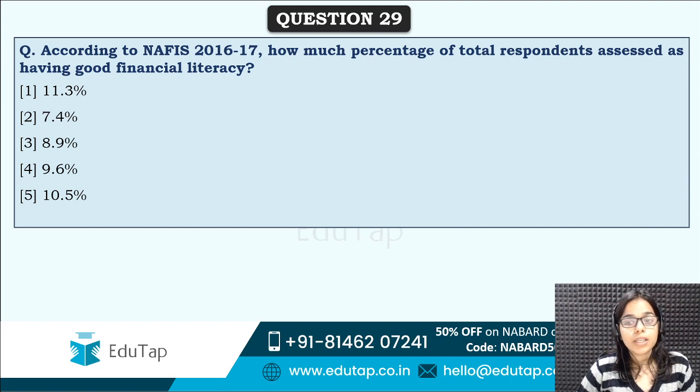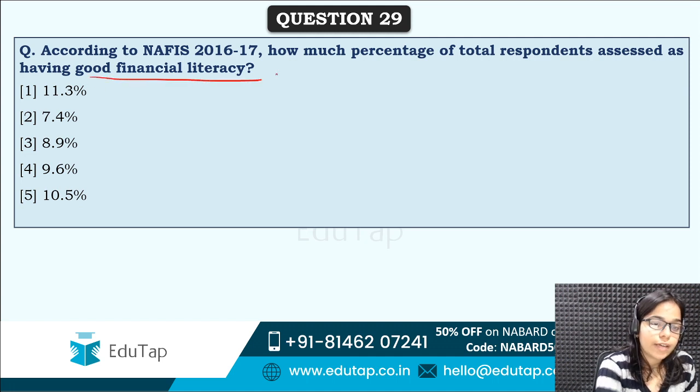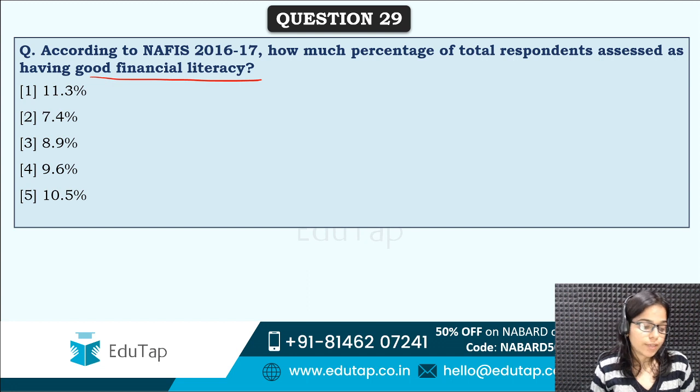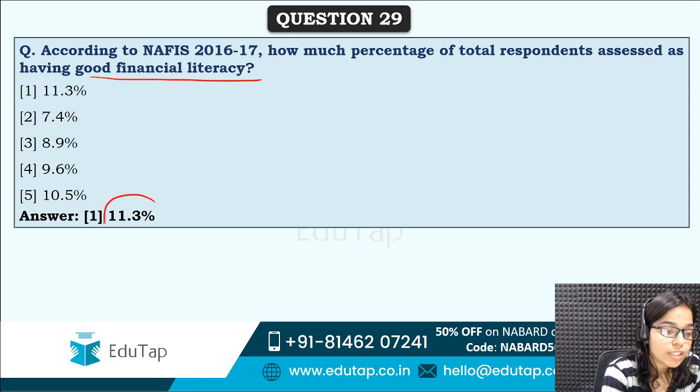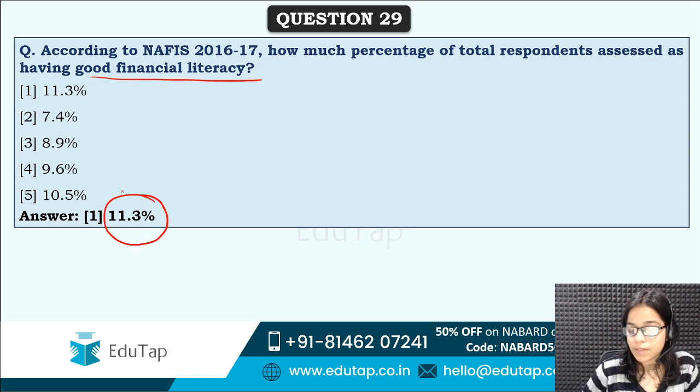Next is, how much percentage of total respondents assessed as having good financial literacy? So how many people have good financial literacy according to this survey? How much percentage of total respondents have good financial literacy? Correct answer is option first, that is 11.3%. So this much of total people have good financial literacy.